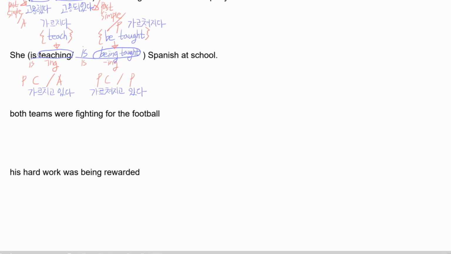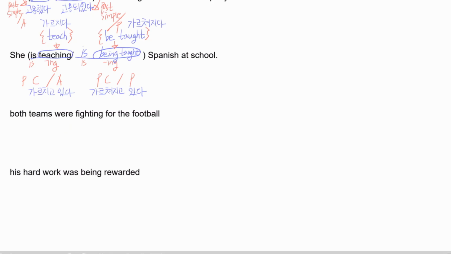We have a sentence that goes, both teams were fighting for the football. Okay, so when we are reading, what I want you to do is to be exact in your translation, right? So don't just say 싸웠다, 싸운다. You can have the understanding of the sentence, but it is not correct actually, right? So what I want to do here is we're going to think about the tense and the voice at the same time.